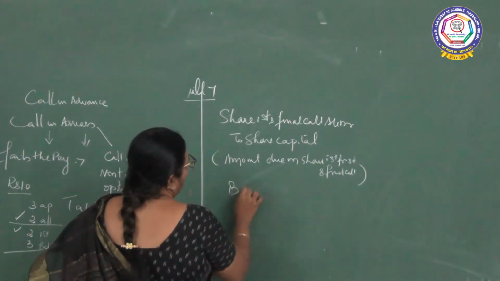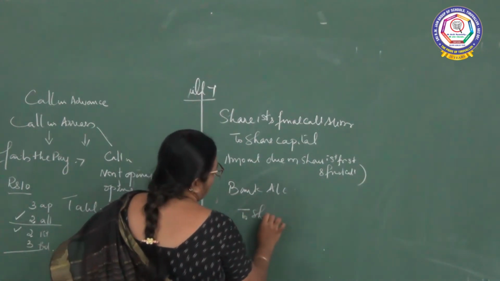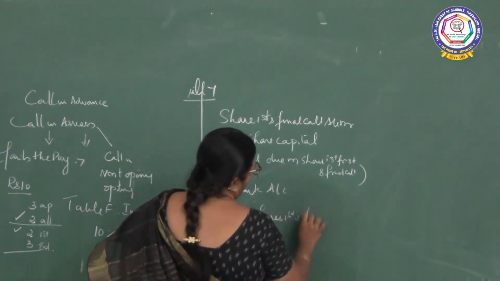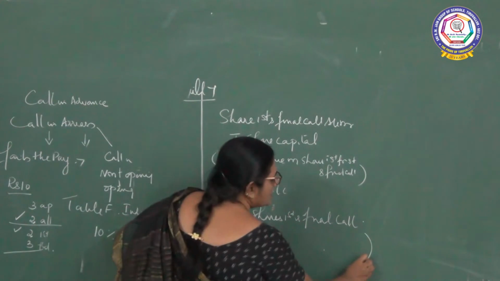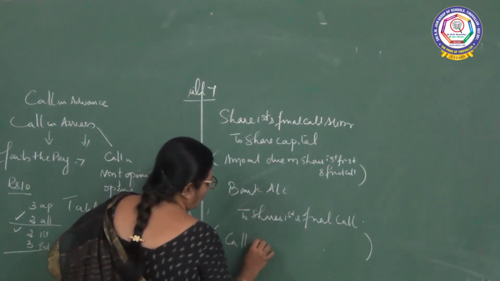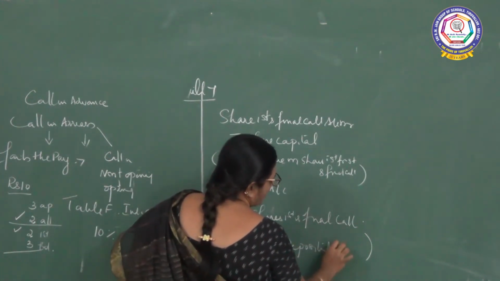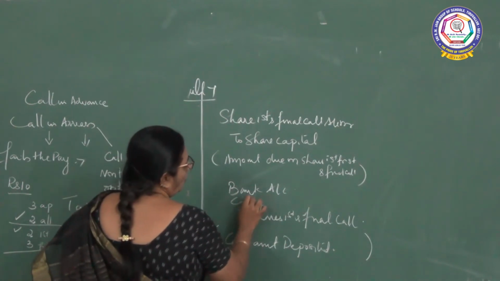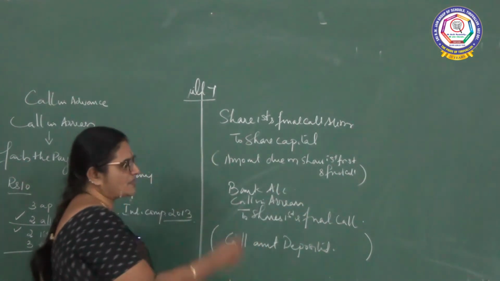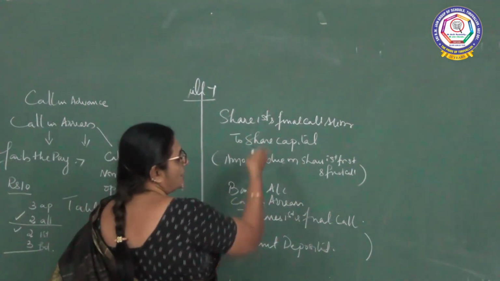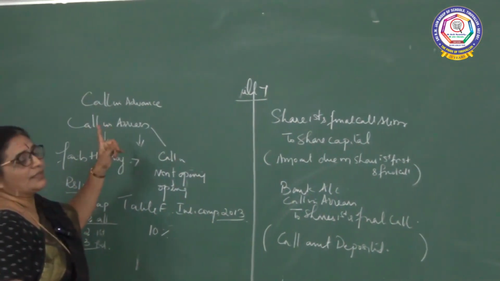Now when the amount is deposited in the bank, what is the journal entry? Bank account debit to shares first and final call. Now if your call amount is deposited or call amount received. So bank account debit, call in arrears. The amount is supposed to come but it has not been received. So that is call in arrears. So this is the journal entry you are supposed to pass if the shareholder has failed to pay the call that the company has made.